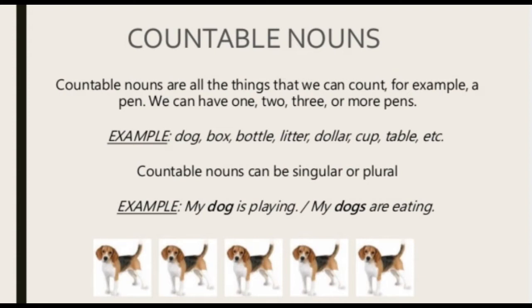Countable nouns can be singular or plural, right? We can say pen or we can say pens. Dog, dogs. Like my dog is playing. In this, dog is singular. In the next one, my dogs are eating. So in this, dogs is plural. These are countable nouns because we can count these nouns. So the nouns which we can count are countable nouns, right?